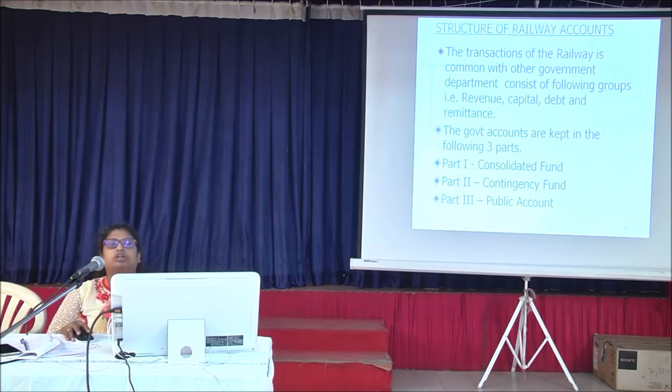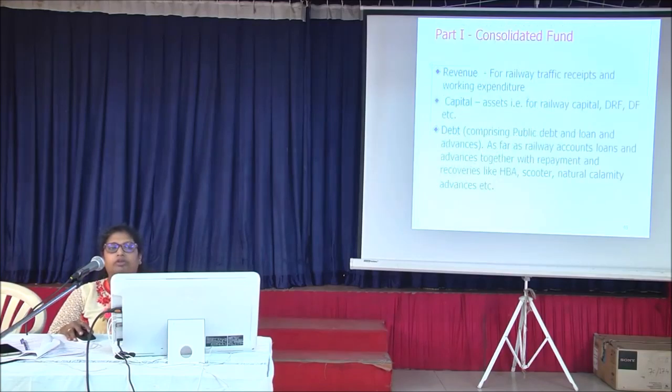Now let's go to the structure of railway accounts. The railway accounts are prepared in three parts: consolidated fund, contingency fund, and public account funds. So what is the consolidated fund? Actually, if you see the account current, you will always see the consolidated and contingency being shown separately. The consolidated fund again has three parts: revenue, capital, and debt.